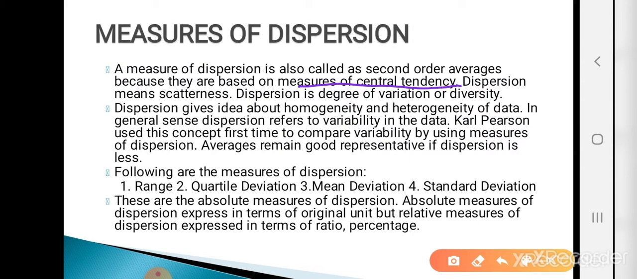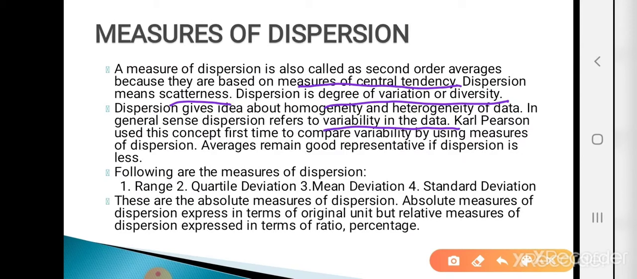What is the definition of dispersion? Dispersion means the scatterness, that is, the degree of variation or diversity. Dispersion gives an idea about the homogeneity and heterogeneity of data. In a general sense, dispersion refers to the variability in the data. What is meant by dispersion? Dispersion checks the variability in the data, that means the scatterness of data.